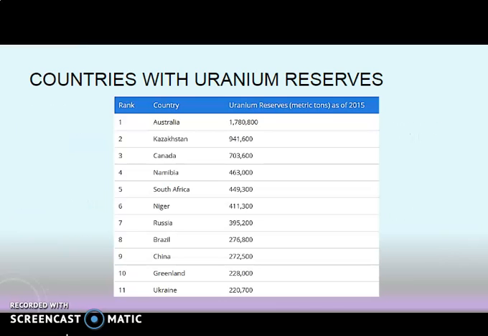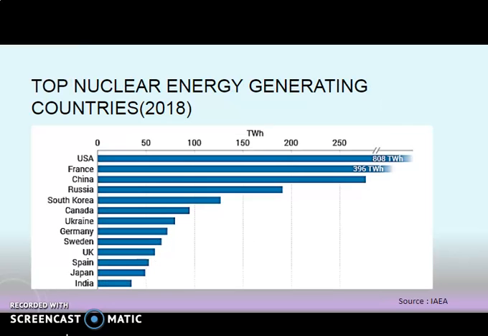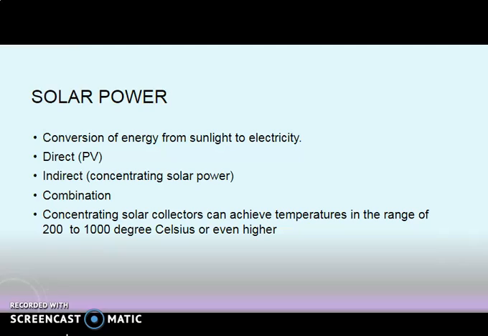Then countries with uranium reserves. Australia has the highest. Then top nuclear energy generating countries. USA ranks the first in production. Next is solar power.